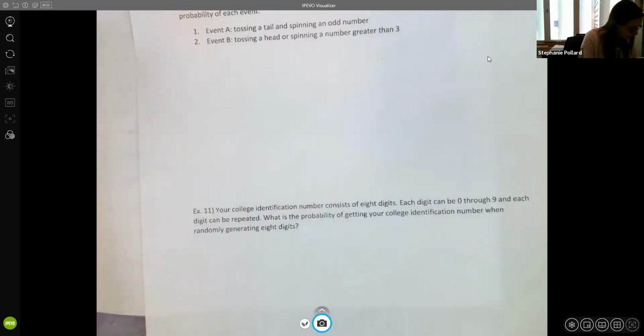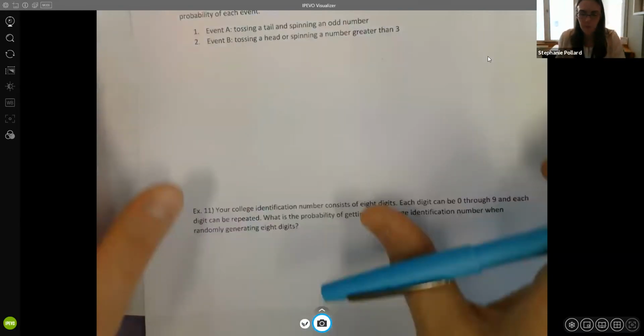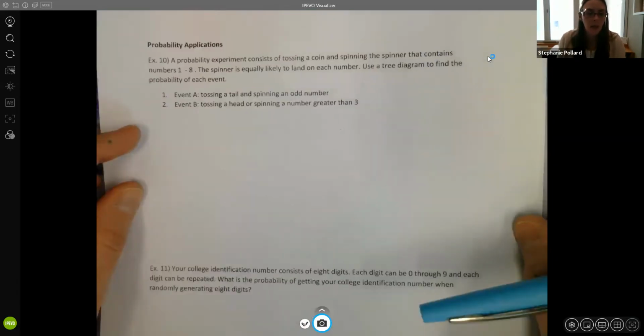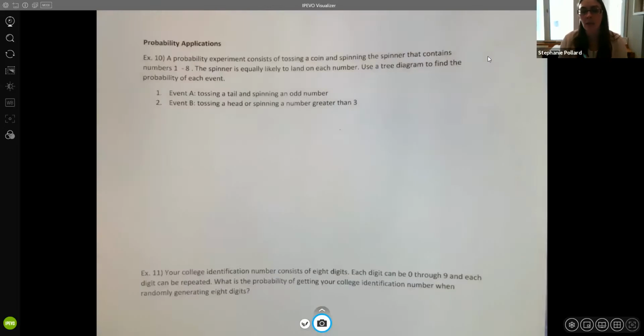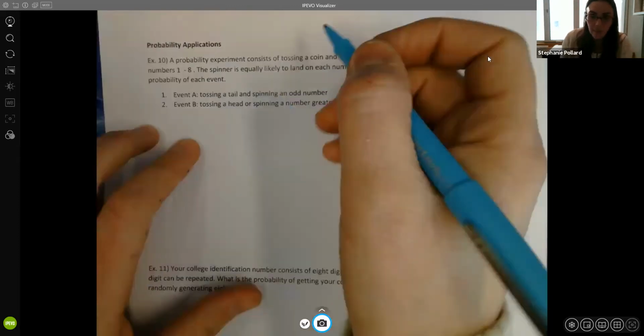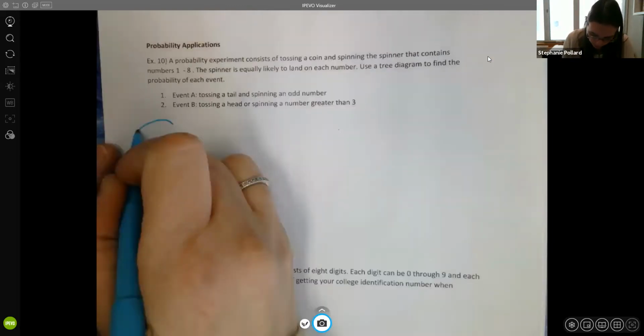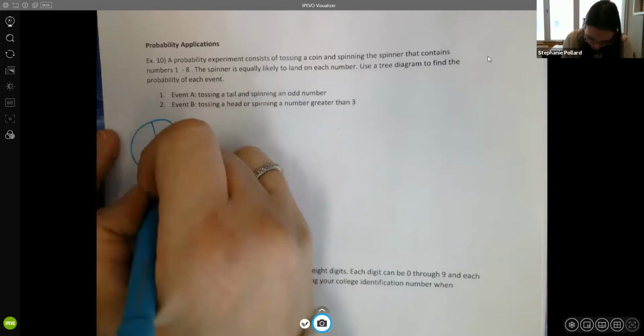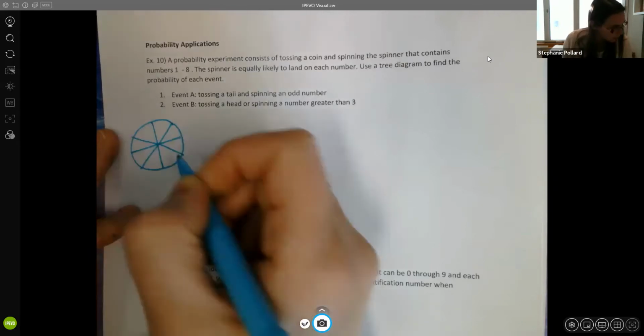All right, so let's look at one last set of examples here. Okay, just doing some more applications here with probabilities. All right, so example 10. A probability experiment consists of tossing a coin and spinning a spinner that contains the numbers 1 through 8. So for instance, think about a game. If you've ever played a game before, a lot of times we have spinners, right? So you have this kind of, let's cut this into 8 pieces. Okay. So you have numbers 1 through 8 here.